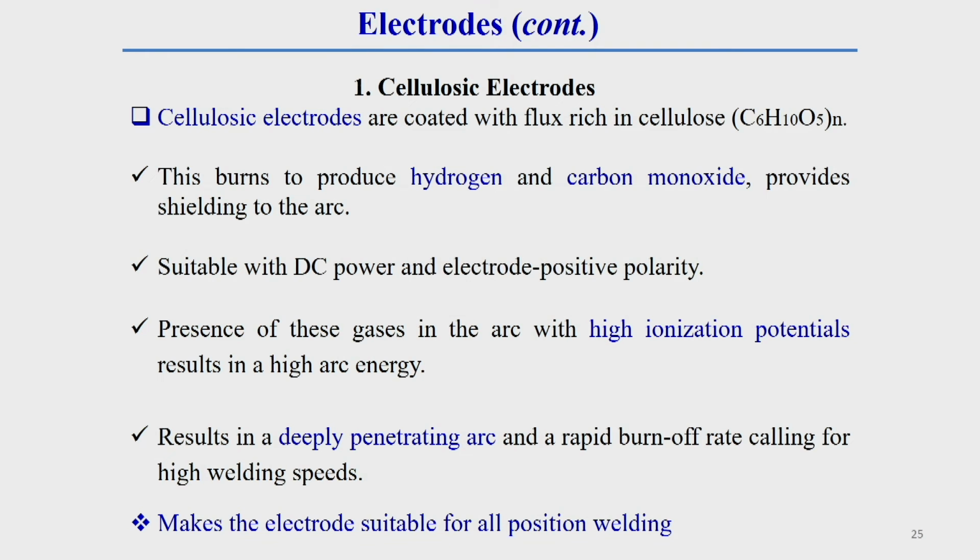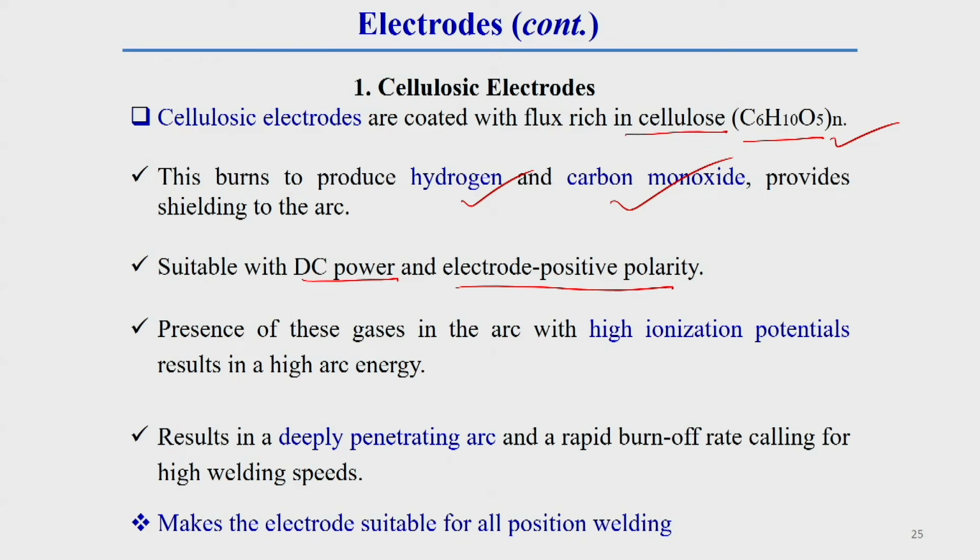You see, cellulosic electrodes are coated with flux rich in cellulose. Whatever flux cover we are using, there is generally some cellulose present. Cellulose is a chain of C6H10O5. When this electrode flux burns, it produces hydrogen and carbon monoxide. These types of cellulosic electrodes are generally suitable for a DC power source, and also for electrode positive polarity. That means DC with DCEP, electrode positive polarity, is generally preferable for these electrodes.